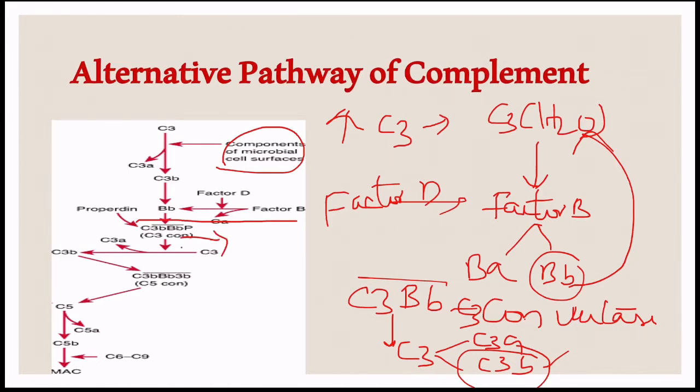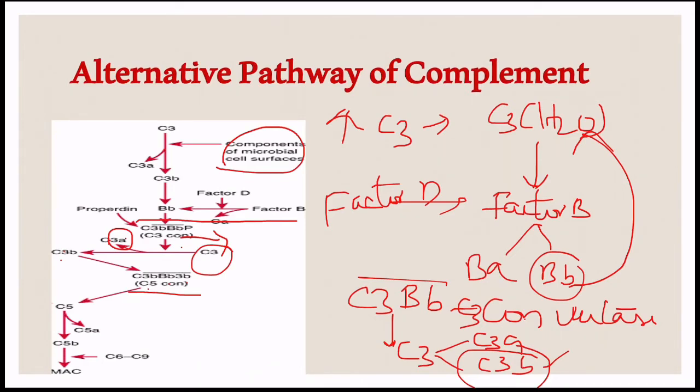This C3 convertase cleaves the C3 into C3a and C3b. It leads to the formation of C3b, Bb and C3b. Again C3a is released and C3b binds to the cascade. That is called a C5 convertase.